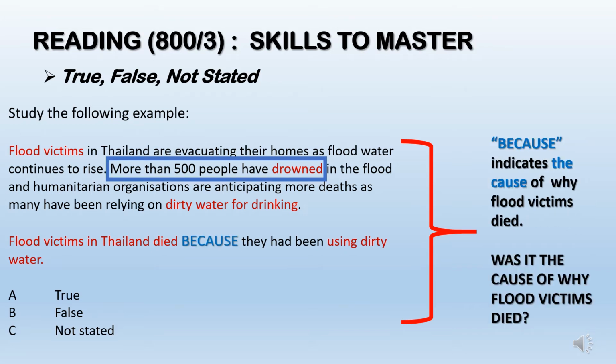Now let's look at the question again. The statement states, flood victims in Thailand died because they had been using dirty water. Because here indicates the cause of why flood victims died. Now my question is, was it the cause of why flood victims died? Let me direct your attention again to the question. Flood victims in Thailand died because they had been using dirty water. However, is that the reason why they died?